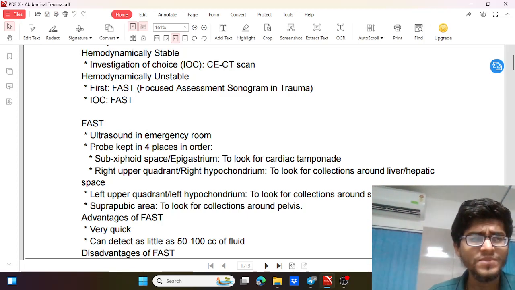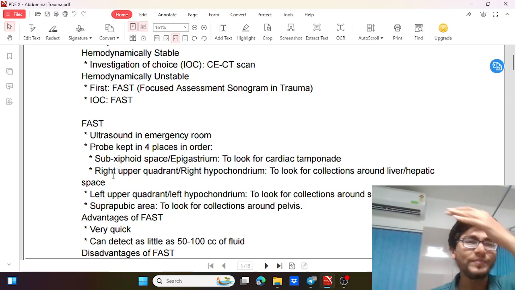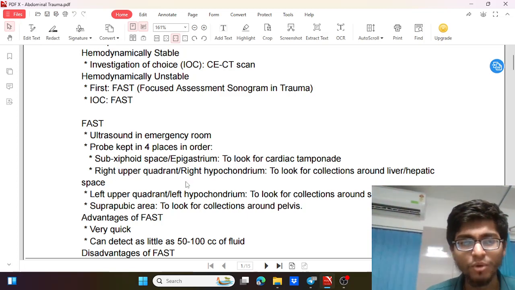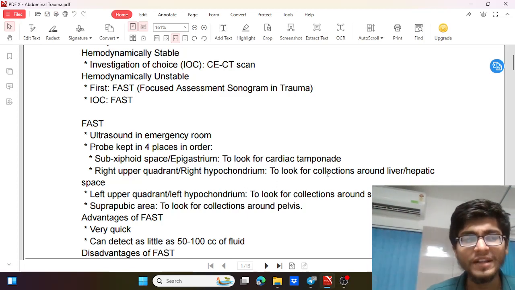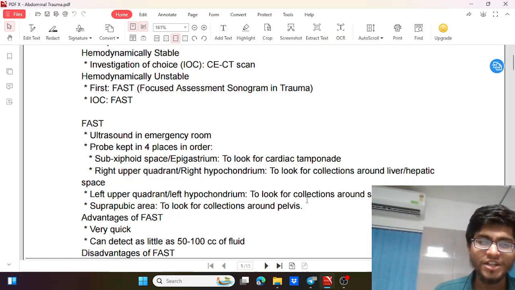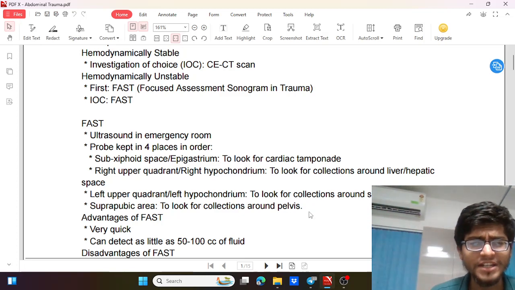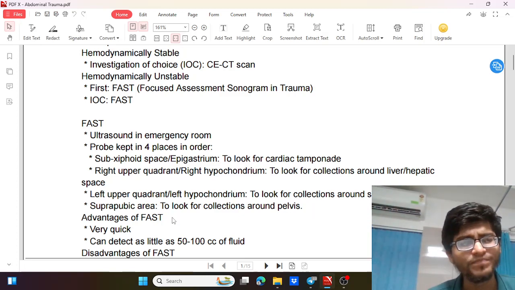So starting from subxiphoid, the epigastrium, looking for cardiac tamponade, which we have seen in the last class. Then the right upper quadrant or right hypochondrium to look for collection around the liver or the subhepatic space. In the left upper quadrant, left hypochondrium, to look for any collection around the spleen. Then the suprapubic area to look for collection in the pelvis around the bladder.